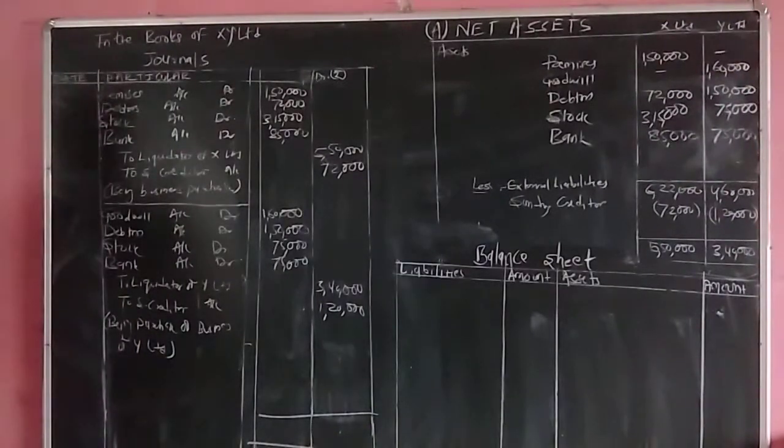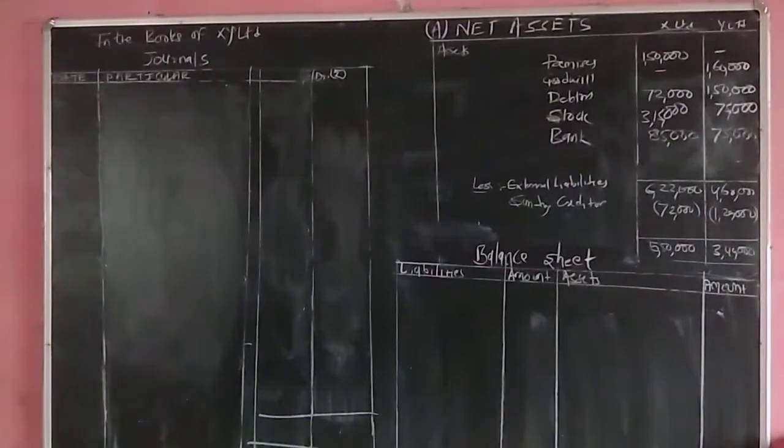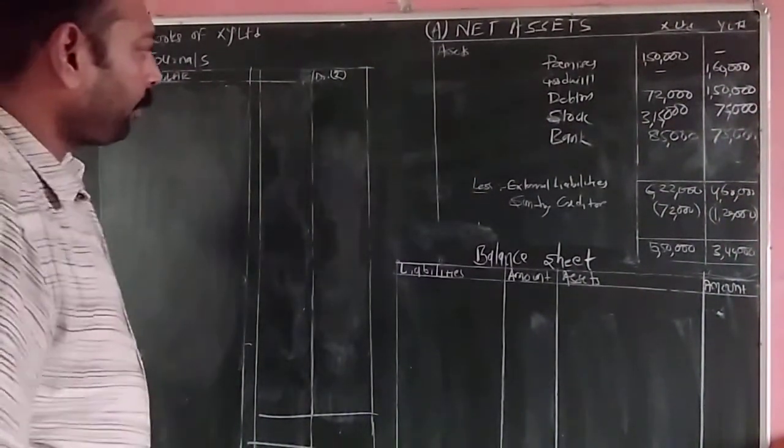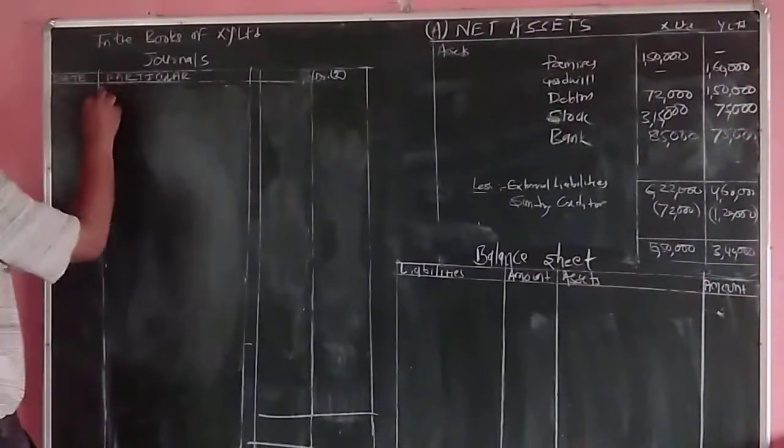The liquidator will be the receiver, and our entry will be, first, payment to the liquidator of X Limited.